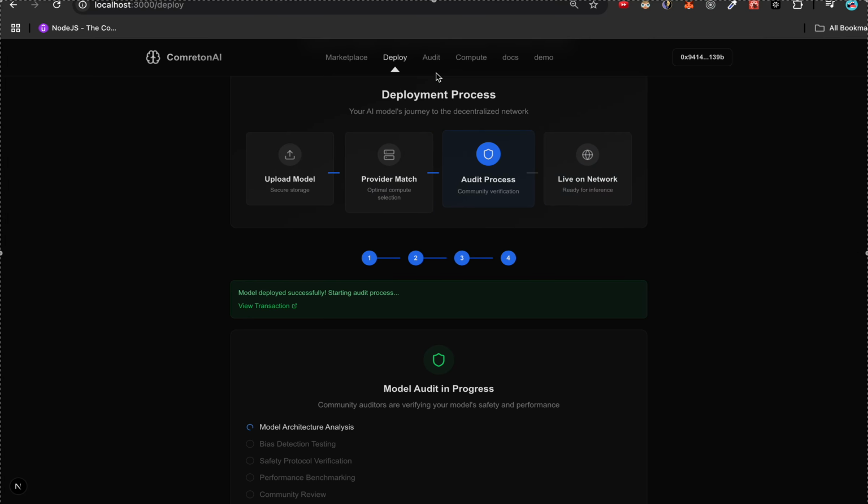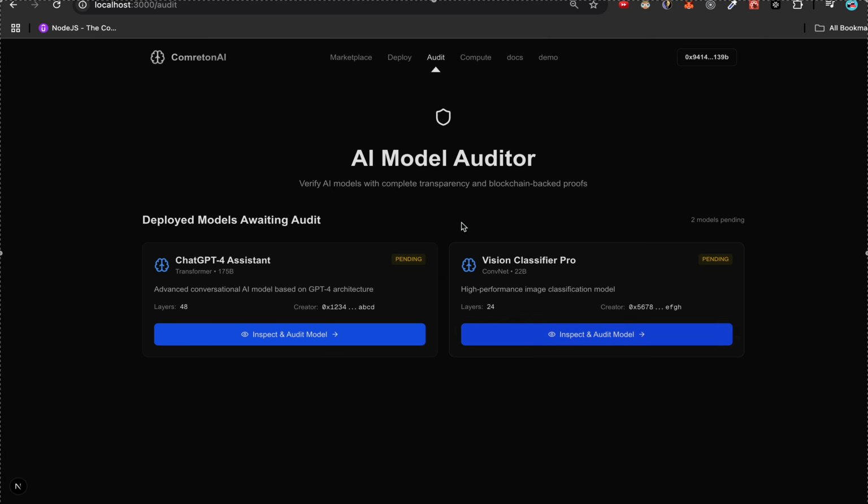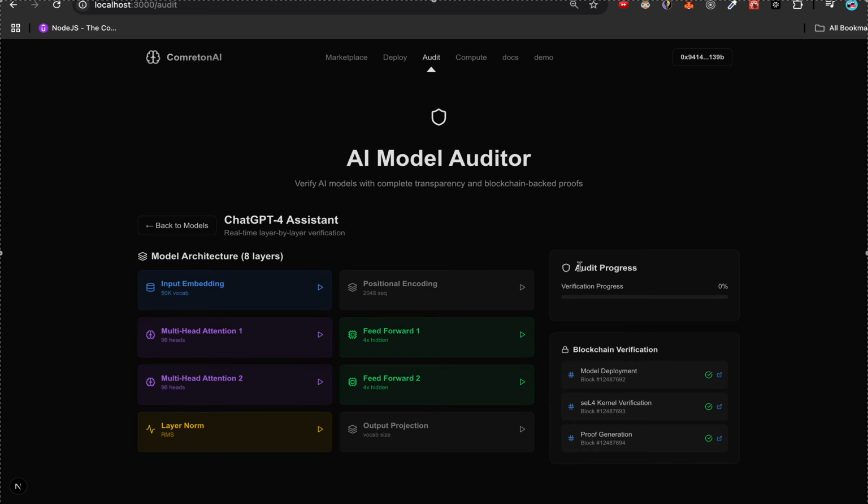Now if I go to auditors, as you can see, I'm also one of the auditors because it is a demo and we have limited users. So now you can see my model is in the blockchain, and now I can edit and verify it. Now here is the crazy part. You can see every step that was there.